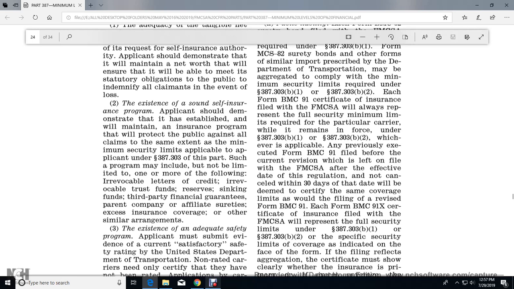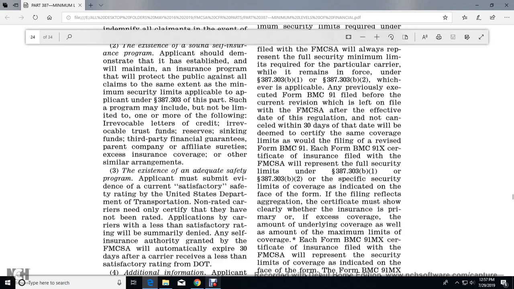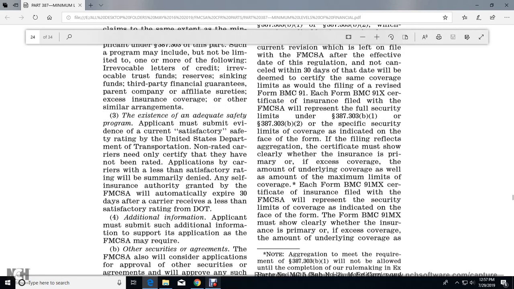Each Form BMC 91X certificate of insurance filed with the Federal Motor Carrier Safety Administration represents full security limits under 387.303(b)(1) and (b)(2). The specific security limit coverage is indicated on the face of the form. The filing reflects the aggregation. The certificate must show clearly whether the insurance is primary or excess, and state the coverage amount of the underlying coverage as well as the amount of the maximum limit of coverage.